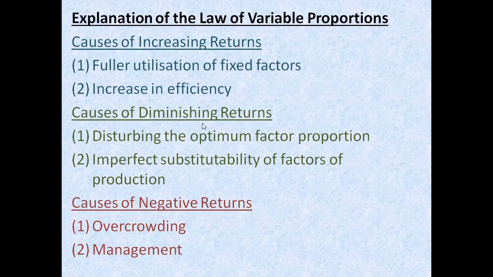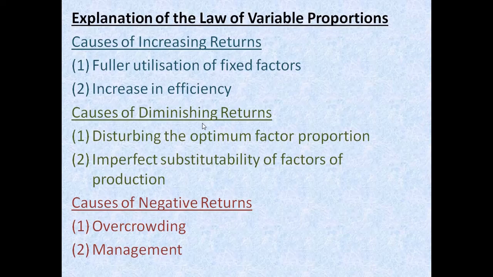Okay, so the variable factor itself already has an equal amount of homogeneity and an equal amount of efficiency, isn't it? So the more the labor force, the more efficient performance can be seen. Okay, it can be observed.